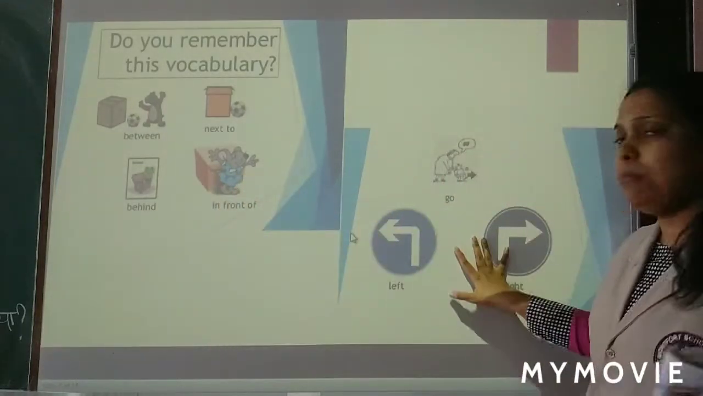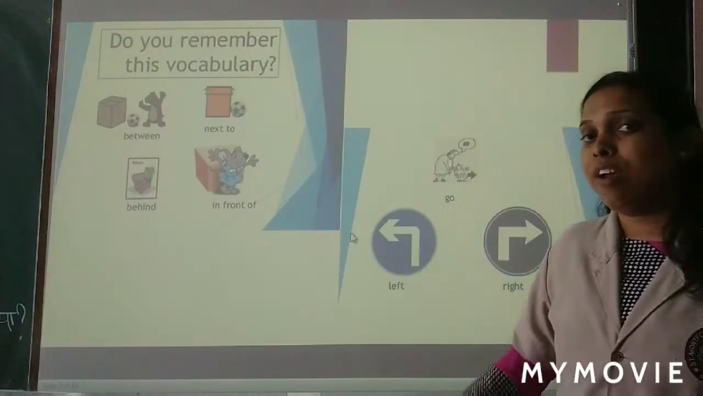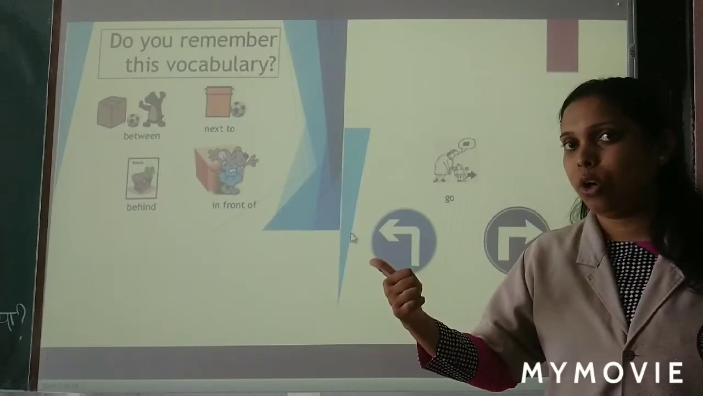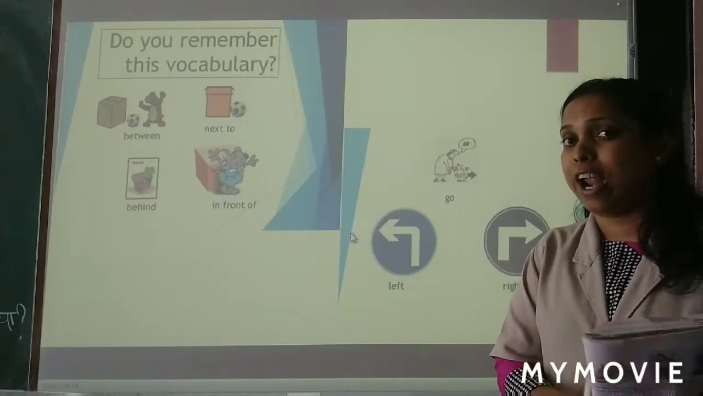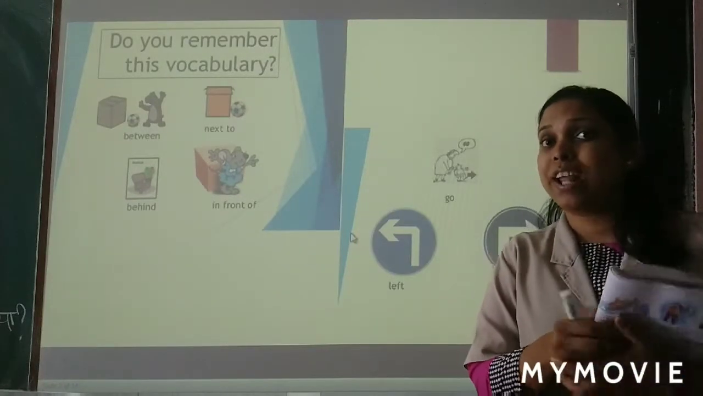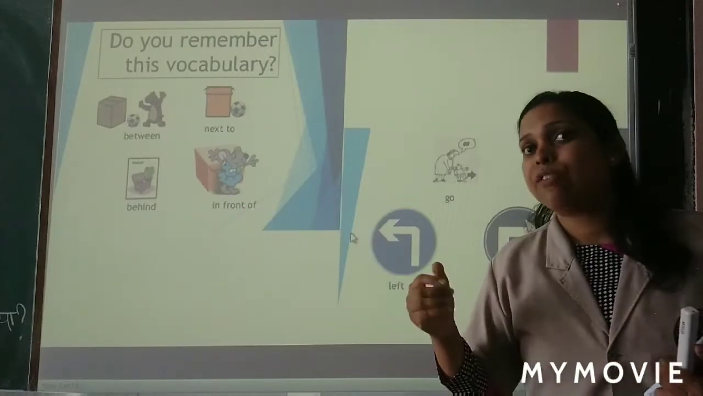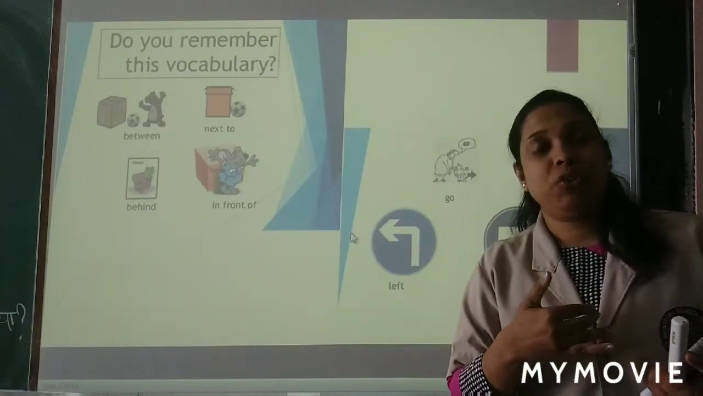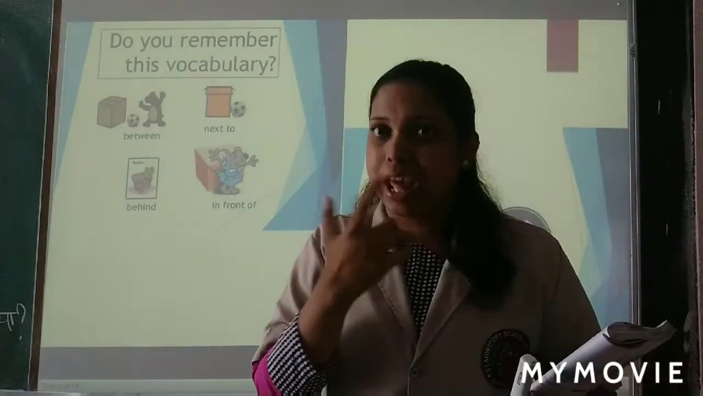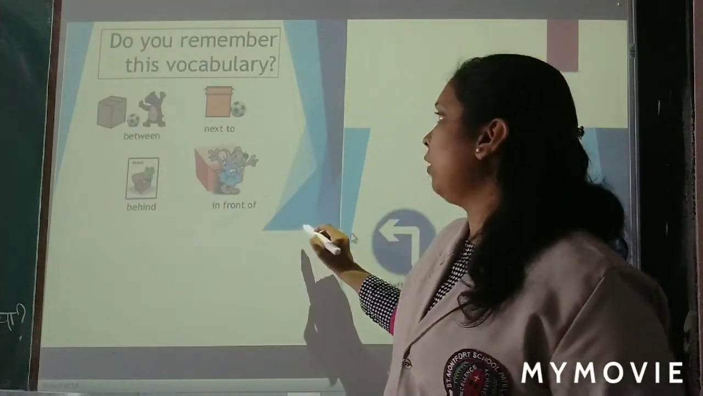Okay, now there are some more words. Now this is left. If you want to go to left, I have told you to show me your left hand. This is your left hand. Okay, now I am telling you to show your right hand. Right? This is your right hand. So if I tell you to go left, you will go in the left direction. If I tell you to go right, you will go in the right direction. Okay, so these are some of the words which show the directions. Now what are these directions? Let's see. Okay, let's start.